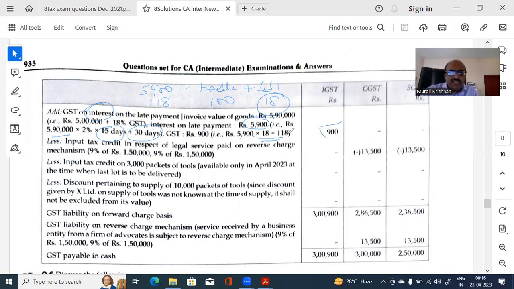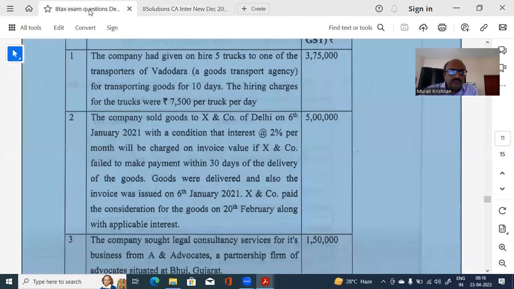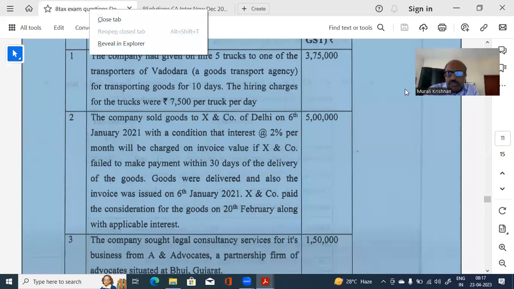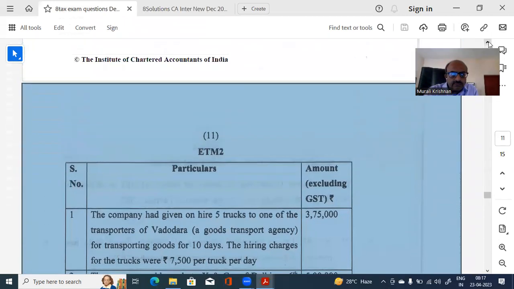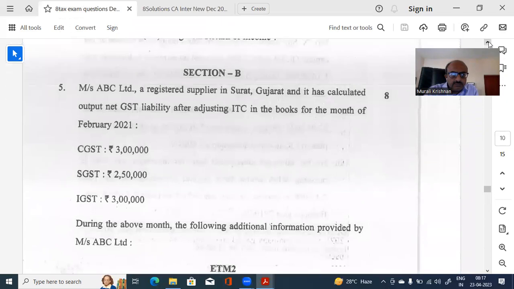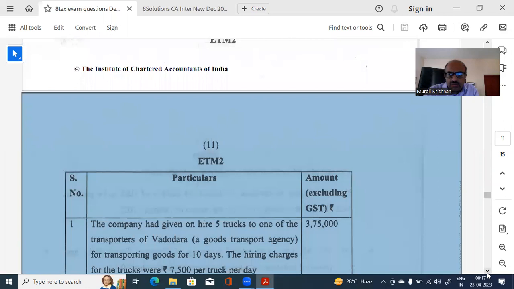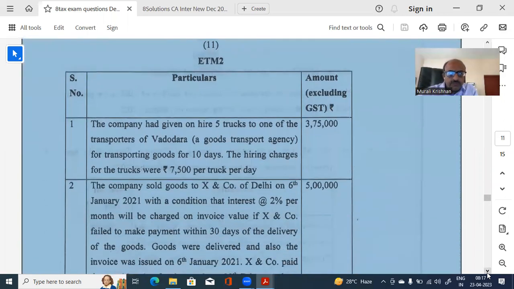And that is taken as IGST. What is the reason it is taken as IGST? Let us look at it. He is sitting where? Surat, Gujarat. But why have they taken IGST? Not sure. Vadodara is also in Gujarat, but he is supplying to that. Why, I have to check.